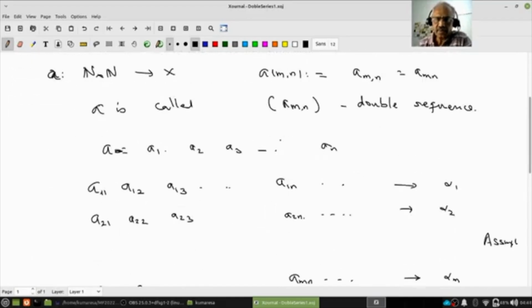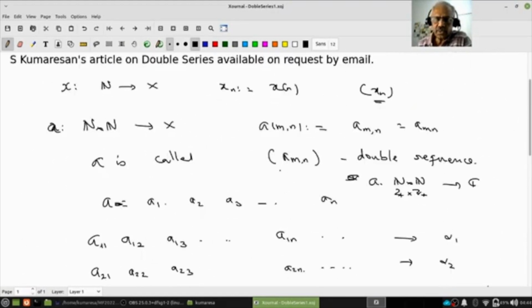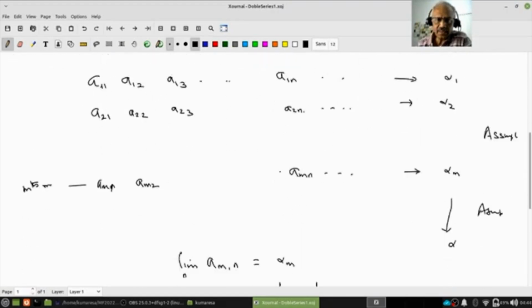I forgot to say we will be dealing with sequences N cross N, or Z plus cross Z plus, to C, or real numbers. Now we can also look at another way. Look at this.